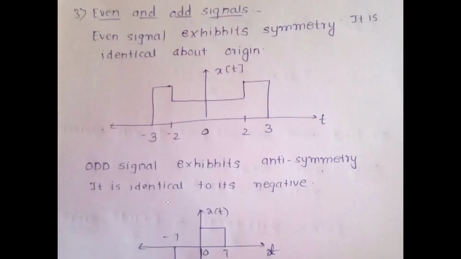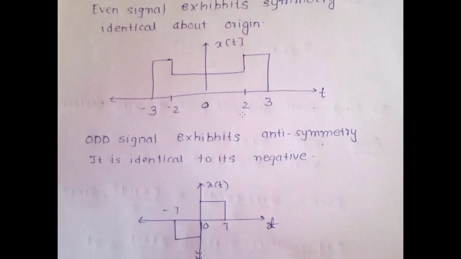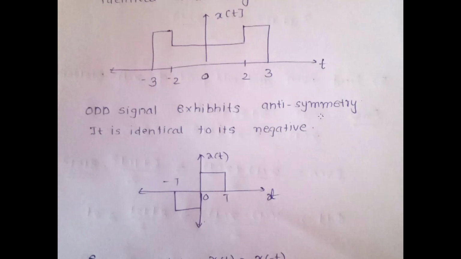Next, I have even and odd signals. An even signal exhibits symmetry. It is symmetrical about the origin. So if you look about the origin, I have symmetry on both sides. They are equal on both sides, and hence they are even signals. An odd signal follows anti-symmetry, that is, about the origin, it's going to be identical with its negative half.